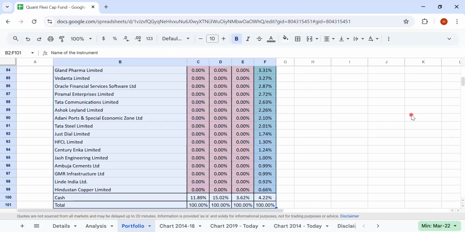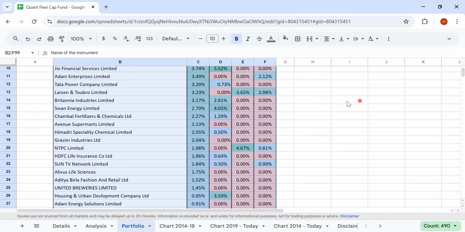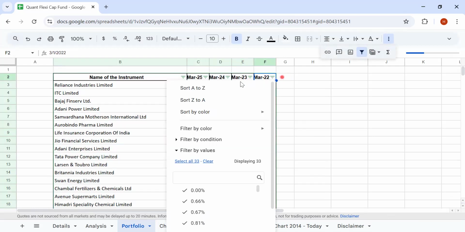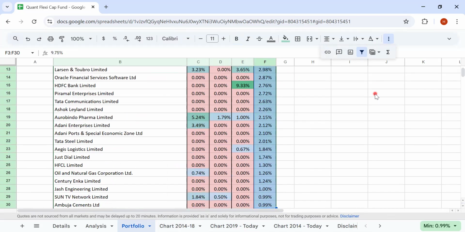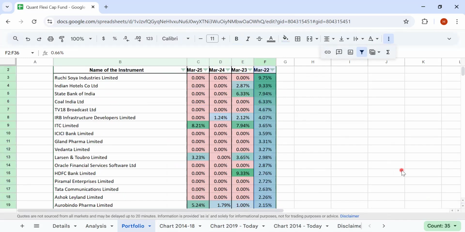Not just here, even if you look at other different time horizons as well, you will be able to see a huge amount of churn in this fund. One second, let me just put the filters. Let's see how it has happened here. Even here, Ruchi Soya is something which they are saying has the highest weightage. So everything put together, at that point of time they were fully invested. This is 95.78%, and the number of stocks at that point of time was 34, right?